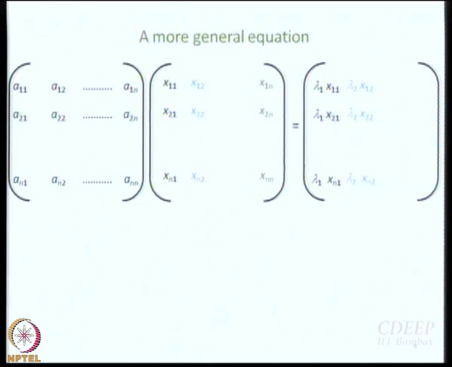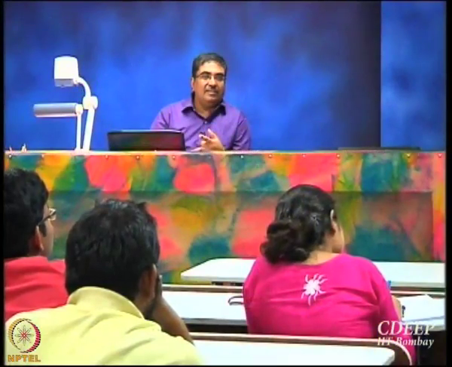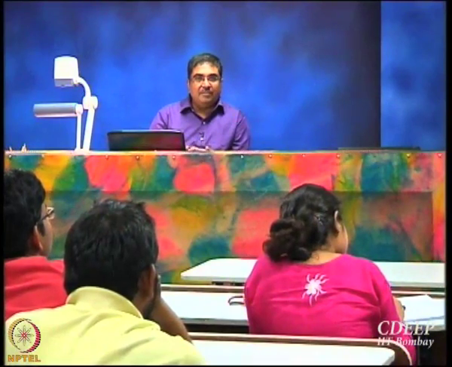Similarly, the second column will be analogous to the second eigenvalue equation, and so on and so forth until the nth column. Alright. So, what I have been able to do is that I have been able to take those n number of equations and combine them into a single matrix equation, right, clear.